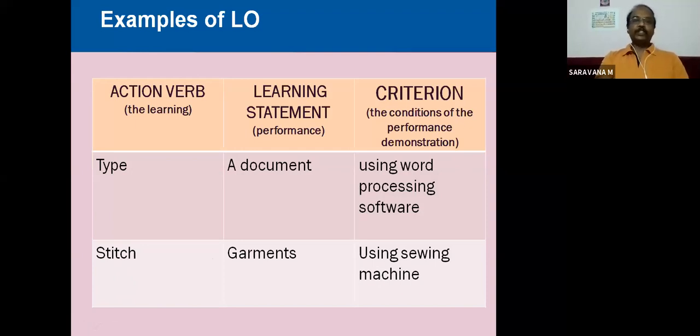So stitch the garment using sewing machine. The action verb is stitch, the learning statement performance is the garment, stitching the garment, and the criteria is by using the sewing machine. So action verbs play a very important role in writing learning outcomes. Type, stitch, cut, copy, paste, draw are all action verbs for specific learning outcomes.